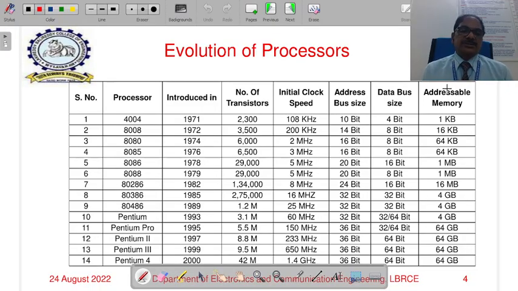After that, Intel released the next version of microprocessor, the 80386, which is a 32-bit processor, operating with an initial frequency of 16 megahertz, going up to 33 megahertz. The number of transistors used in the 80386 microprocessor is 275,000, and it was released in 1985.